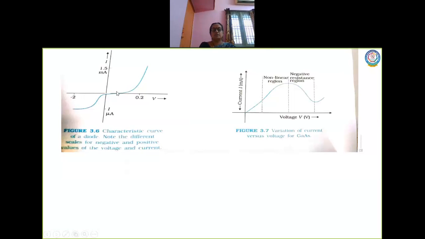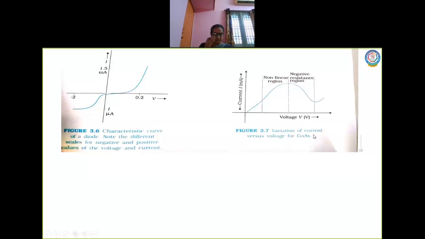For smaller values of voltage, current will be small, and after that you will have a steady rise of current. Now in the reverse bias, there is no current. So the PN junction diode does not obey Ohm's law, and the current is allowed to flow through in only one direction. And we have also read, since the current flow is in one direction, PN junction diodes are used as rectifiers. So here also we do not obey Ohm's law.